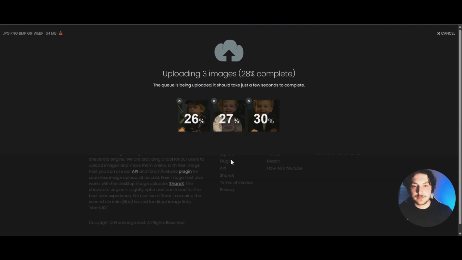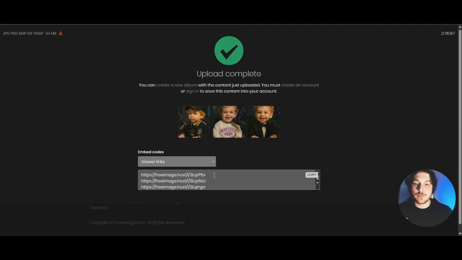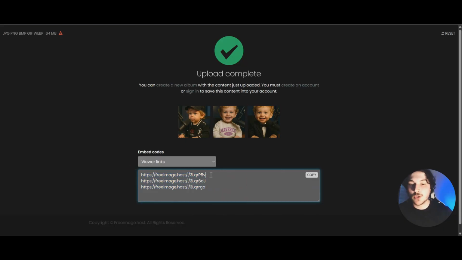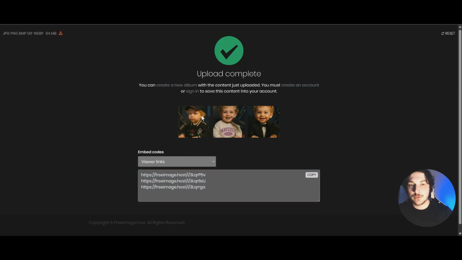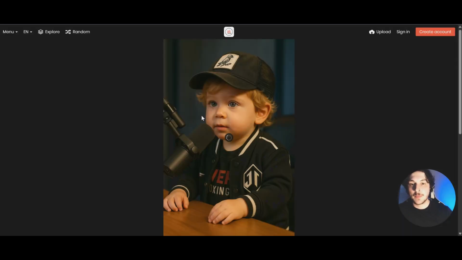Click upload. And then you'll get these links right here for each image. So what you want to do is copy that link, right click, and then go to whatever the website is for you. Click on that, and then it should bring you to a window like this.